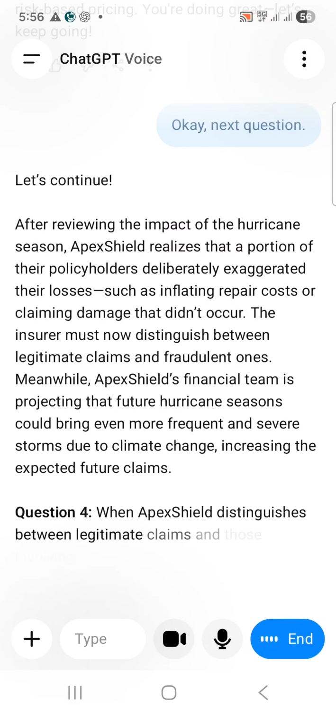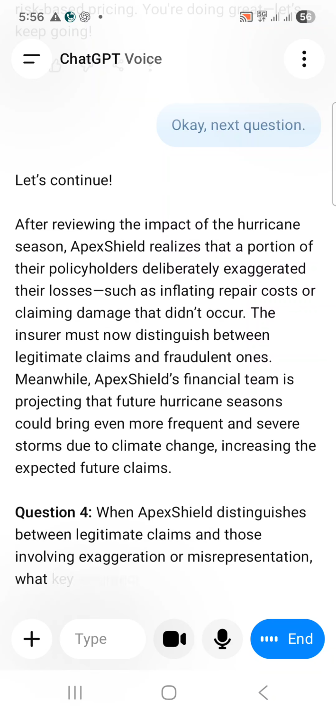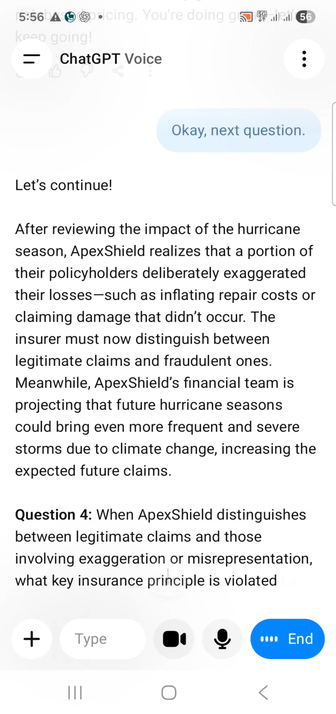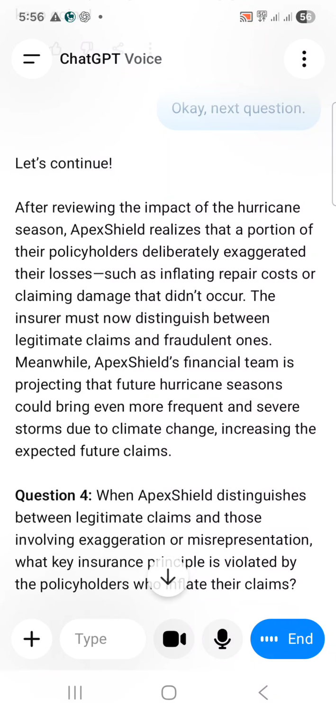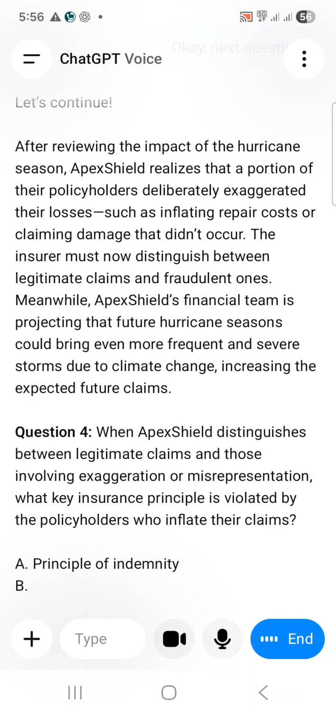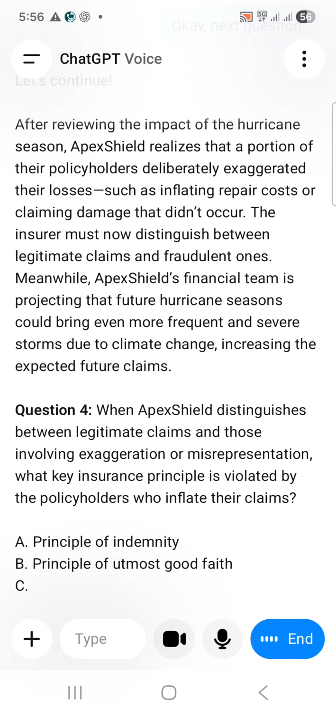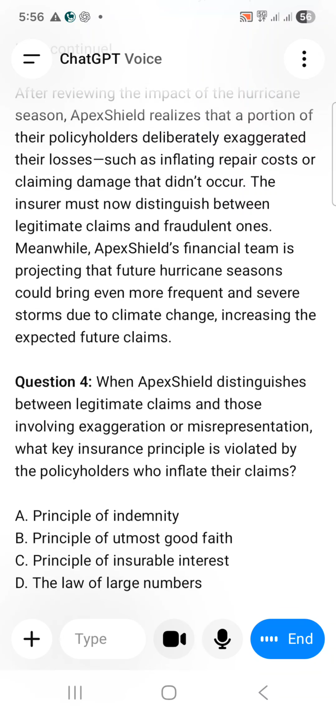Question 4. When Apex Shield distinguishes between legitimate claims and those involving exaggeration or misrepresentation, what key insurance principle is violated by the policyholders who inflate their claims? A. Principle of indemnity. B. Principle of utmost good faith. C. Principle of insurable interest. D. The law of large numbers.